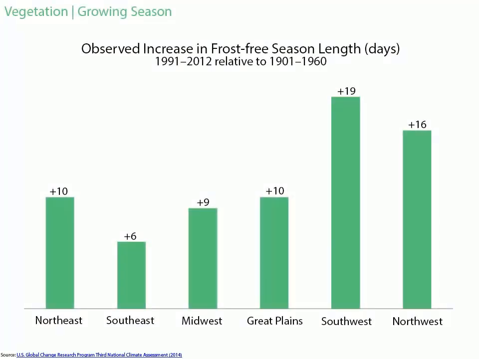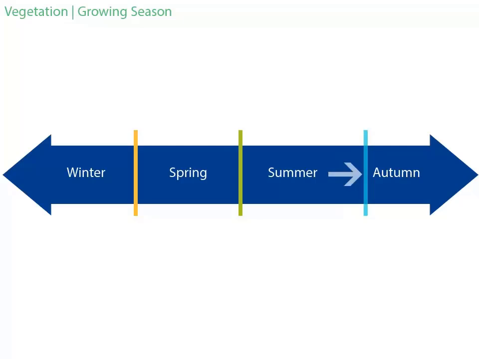The frost-free season, often used to define the length of the growing season, has lengthened around the country since the 1980s, with the largest increase observed in the West. The first freeze is happening later in the fall, and the first thaw is happening earlier in the spring. The increase in length of the frost-free and growing seasons is expected to continue in this century.